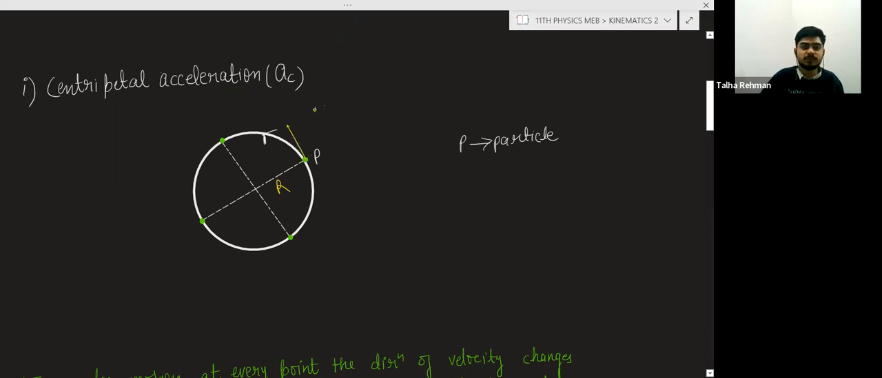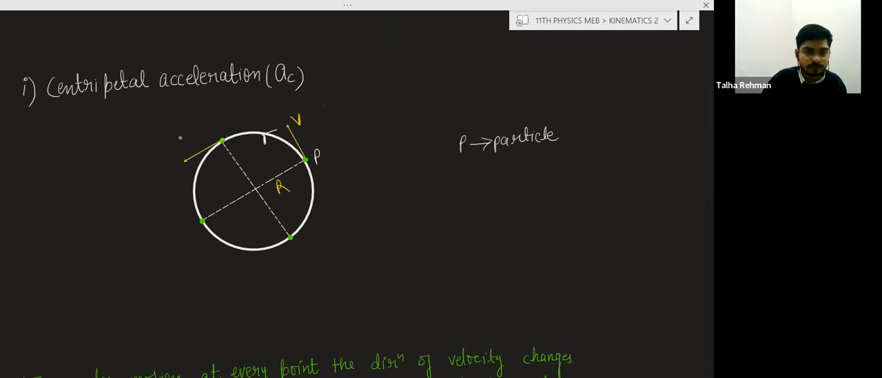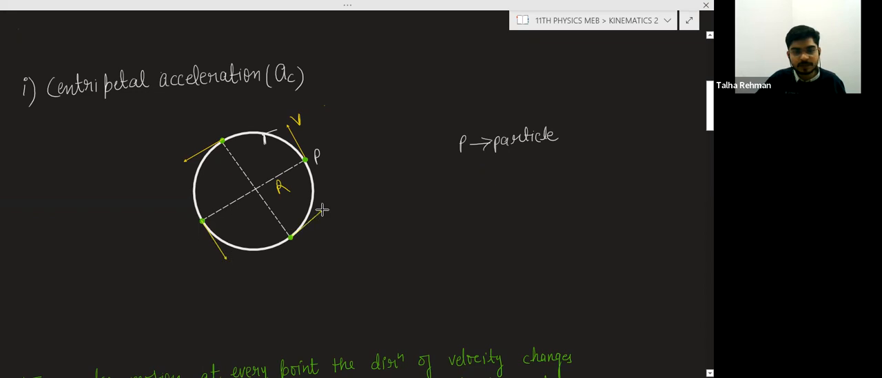So this will be the direction of the velocity at this point. Now at this point the direction of the velocity will be like this, and at this point the direction of the velocity will be like this, and at this point the direction of the velocity will be like this.